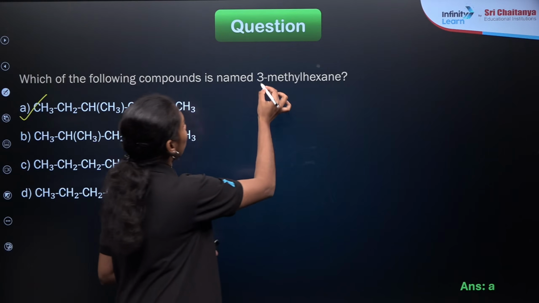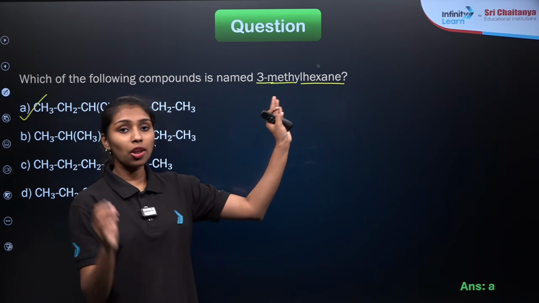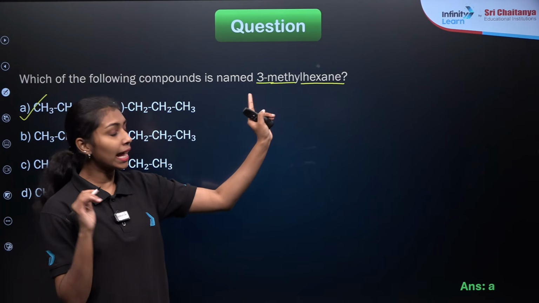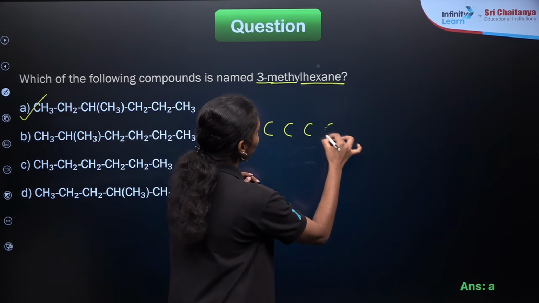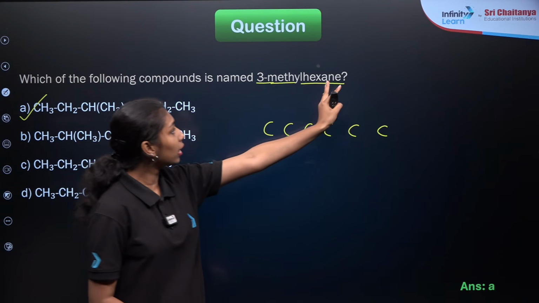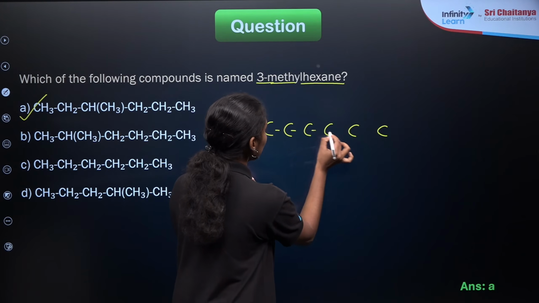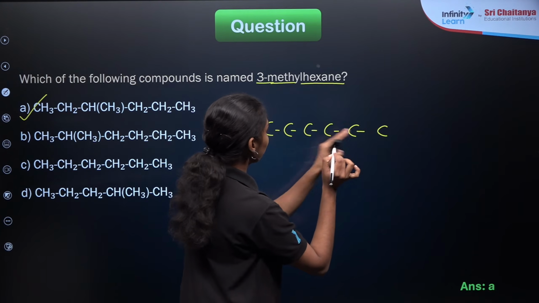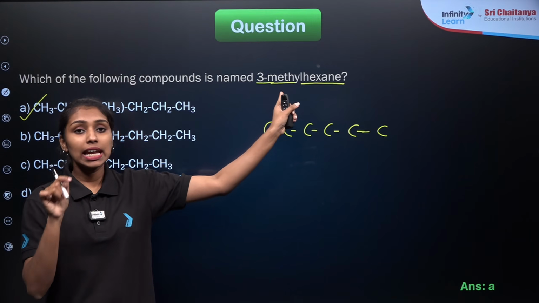First we need to focus on the longest chain from the root word. It is hex. Hex means a 6 carbon compound. So it will be carbons 1, 2, 3, 4, 5 and 6. It is an ane compound, which means it contains only single bonds between the carbons, so 5 single bonds between the carbon atoms. Next, 3-methyl is a prefix.